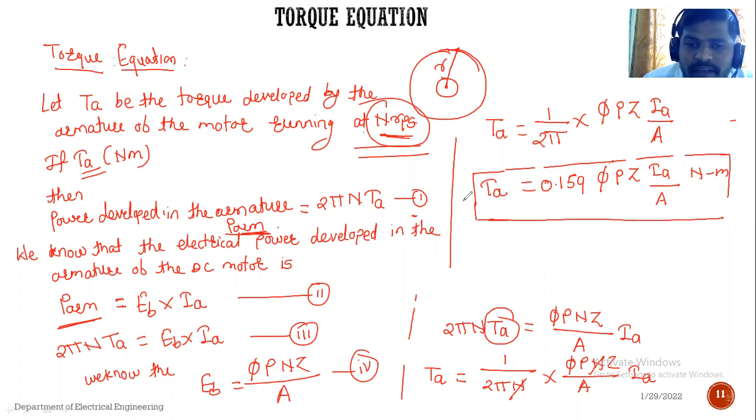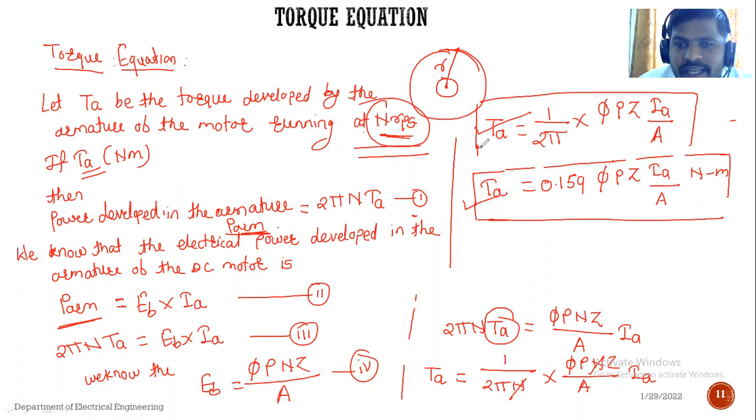Writing this equation is correct, and writing up to here is also correct: 1/2π φPZIa upon A. It is in Newton meter. So this is the actual torque equation of the DC motor, that is, the armature torque equation of the DC motor. Understood?